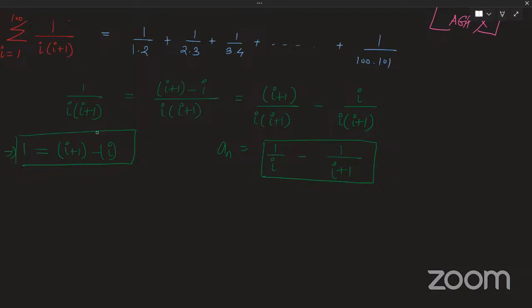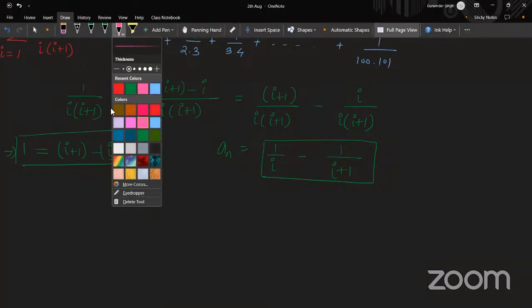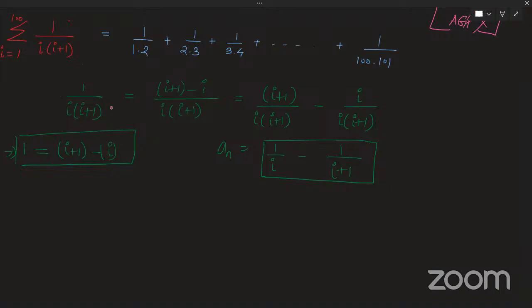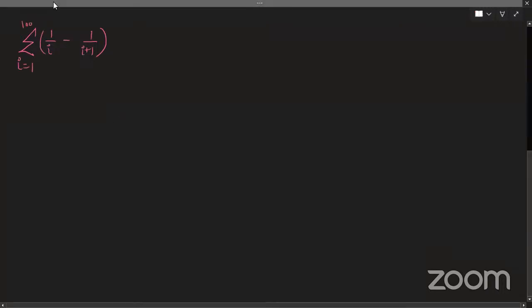If you look at it clearly, now it has become a lot simpler and a lot more intuitive. So I'll just give you a picture of this. It is basically sigma of 1 by i minus 1 by (i plus 1), with i going from 1 to 100. Fine. So what is happening here?